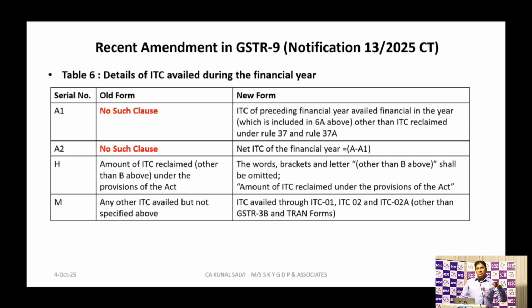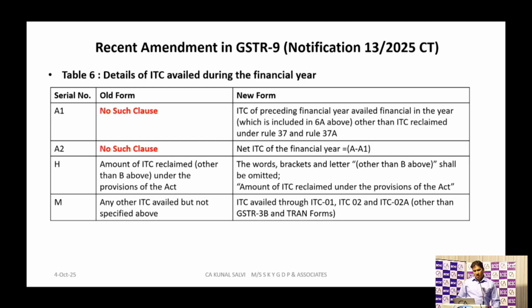Ultimately, A2 was introduced minus A1. Table number 6H: they have changed the description of 6H, the words "other than B above" were deleted. So now, whatever ITC you have claimed other than Rule 37 and 37A, you will have to report in table number 6H. I will explain that in the next slide.